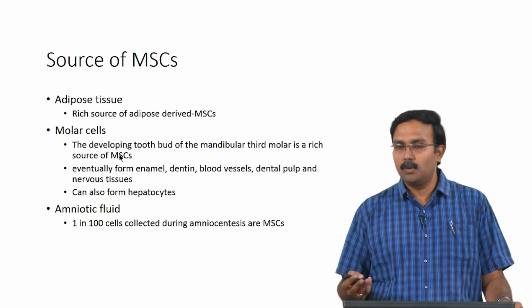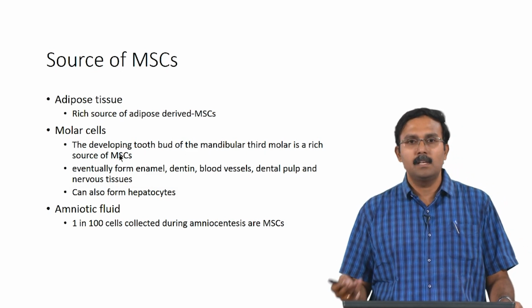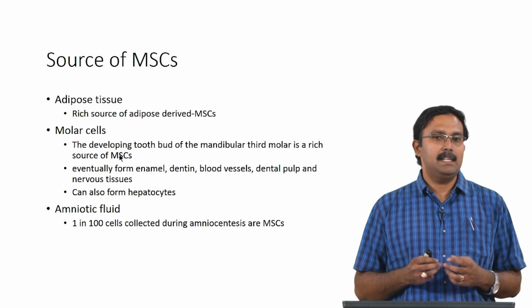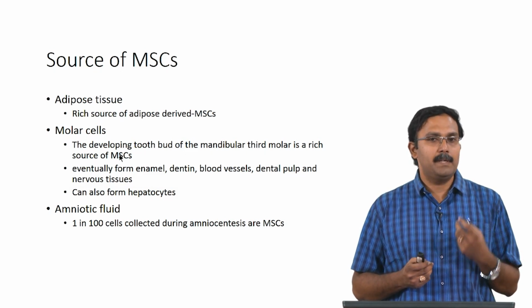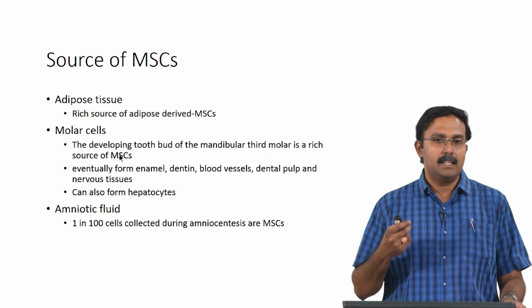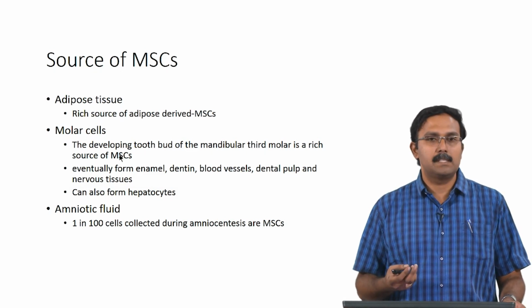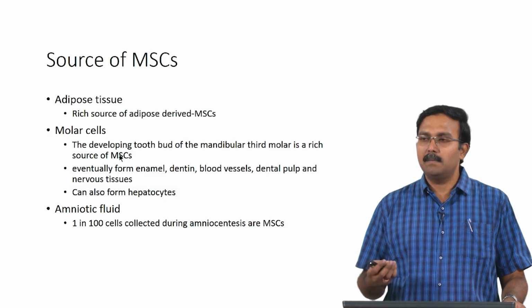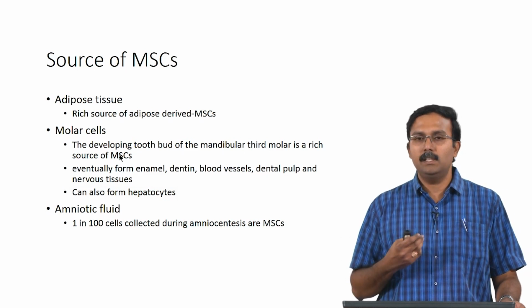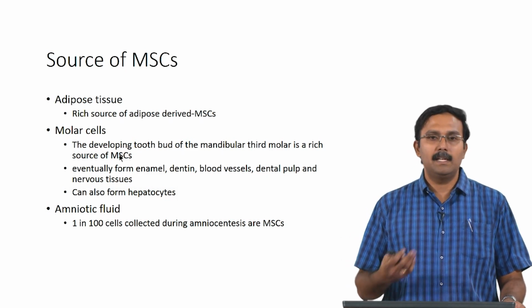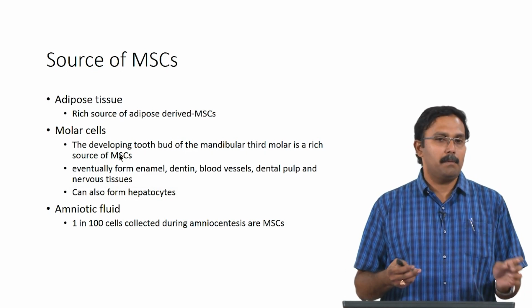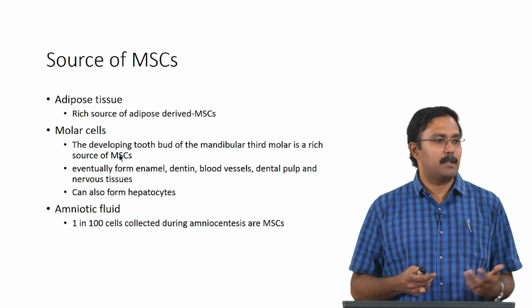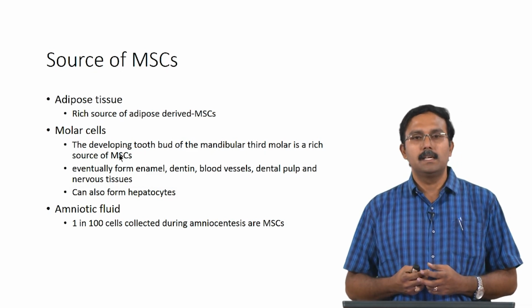Adipose tissue is a rich source of adipose derived mesenchymal stem cells. Molar cells, which are basically the teeth tissue. So, if you have a developing tooth bud, then those are rich in mesenchymal stem cells. So, these mesenchymal stem cells or the dental stem cells actually form enamel, dentin, blood vessels, dental pulp and various nerve tissues. So, people have also shown that these can form hepatocytes and many other types of cells.